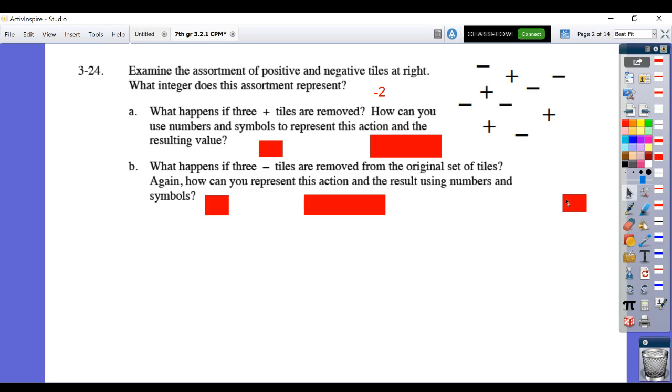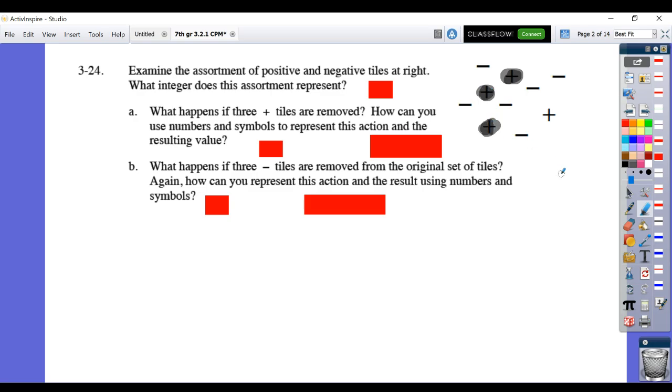But you now remove 3 positive tiles. So I'm going to try to black out, so to speak, 3 of these positive tiles so that we don't have them anymore. In fact, it may be better if I just covered them with a white space or something like that, but we're going to assume that these no longer are in the collection. So I'm trying to get rid of those, make them so I don't see them.